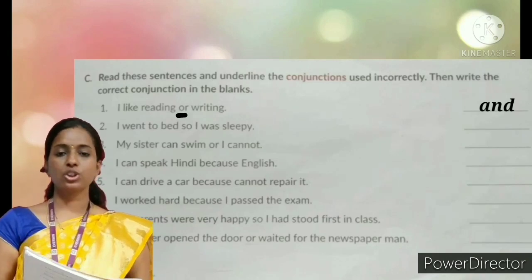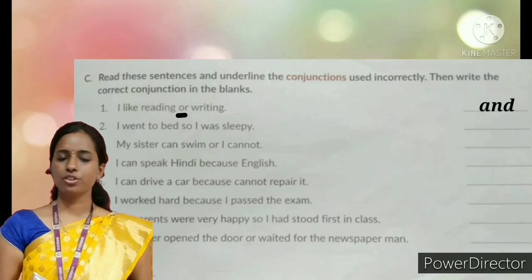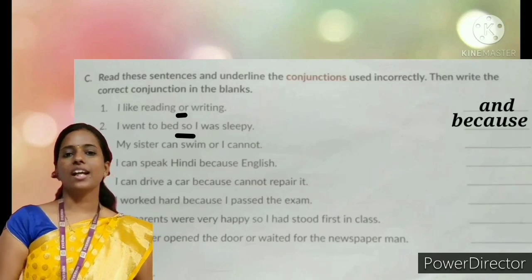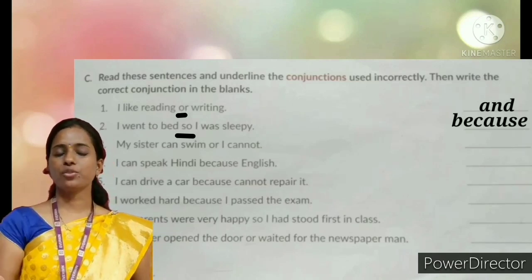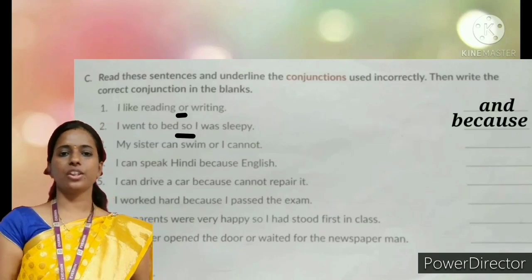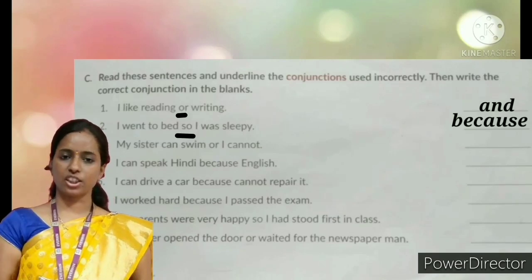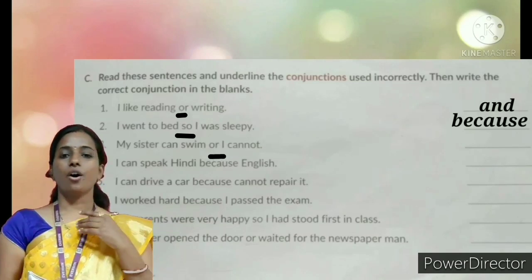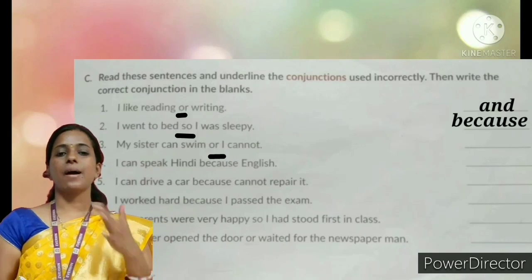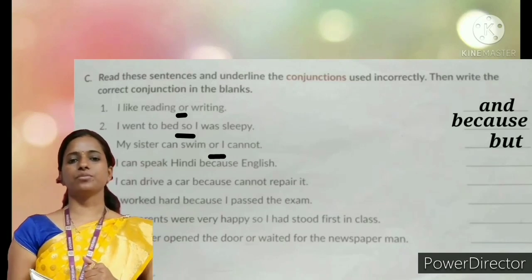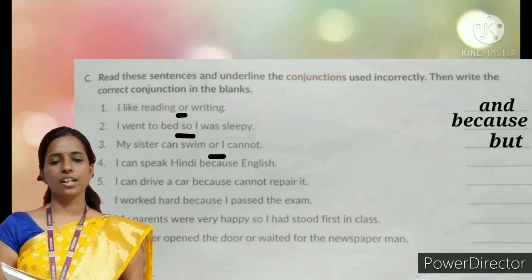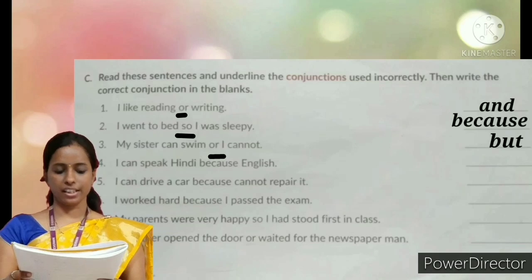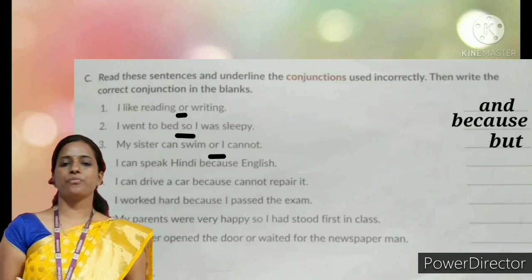Next. I went to bed so I was sleepy. So is wrong because I was sleepy. Reason is afterwards. So we should use because. Next. My sister can swim or I cannot. Or will be wrong children. Underline it. But I cannot is the correct answer. But will be the answer. Next.